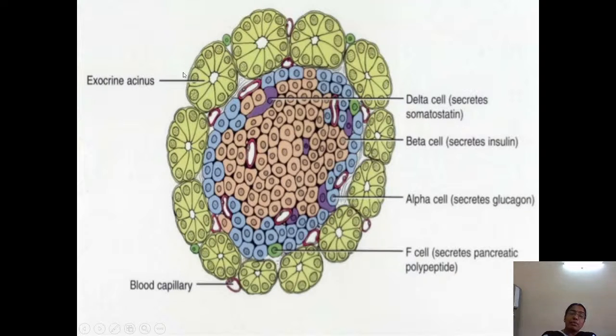The exocrine glands are the pancreatic glands, which consist of exocrine acini, which pour their secretions into the ducts.